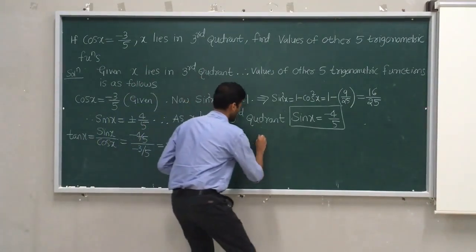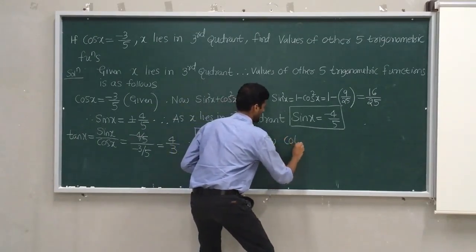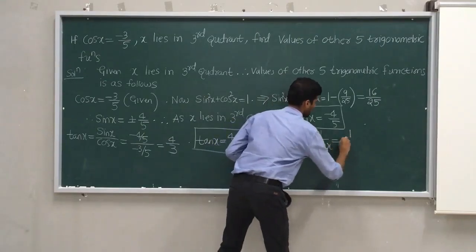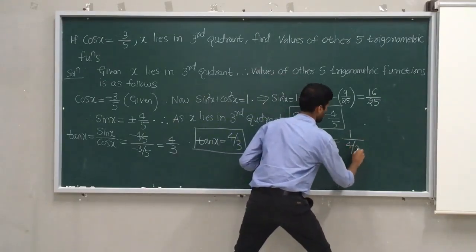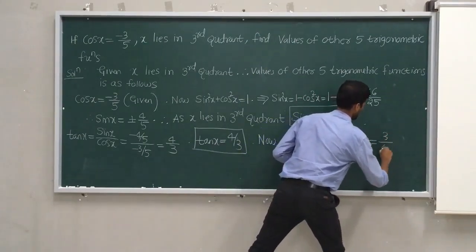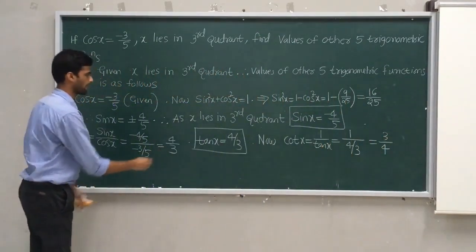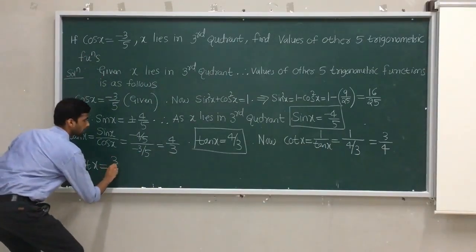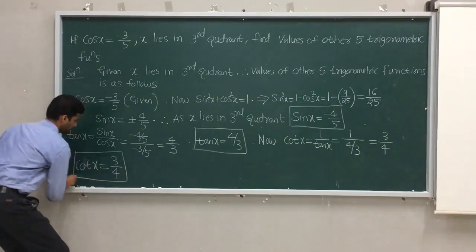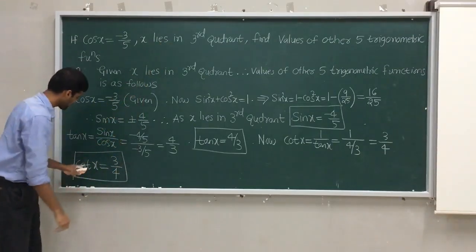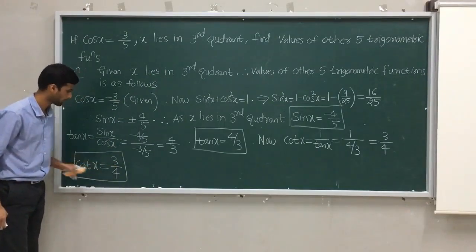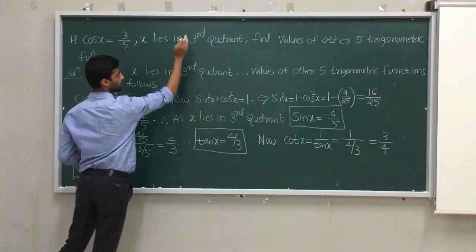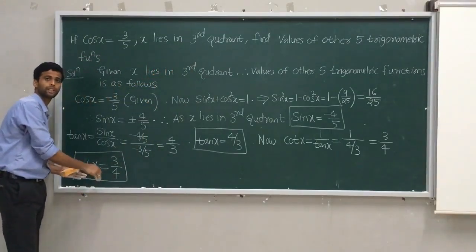Okay. Now cot x is equal to 1 by tan x, right? Which is equal to 1 divided by 4 by 3, which is equal to 3 by 4, right? So reverse of that. Therefore cot x equal to 3 by 4. Whether this answer is correct? As x lies in the third quadrant, according to ASTC, cot has to come positive. So I got a positive sign. If you got negative, just check the quadrant. If the third quadrant is told, a negative answer should be converted to positive.